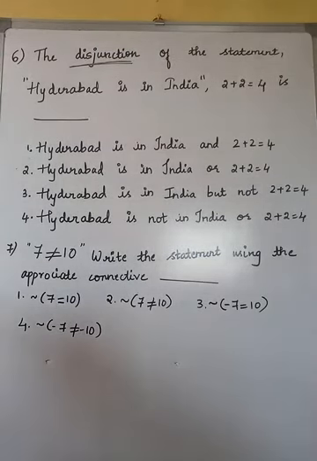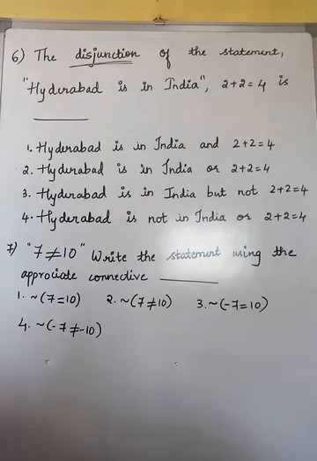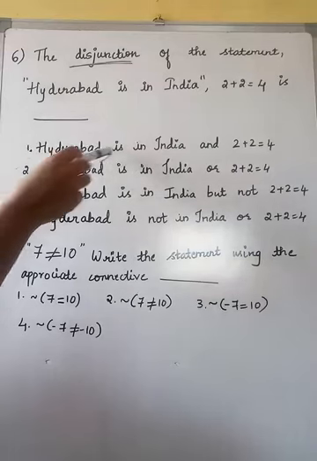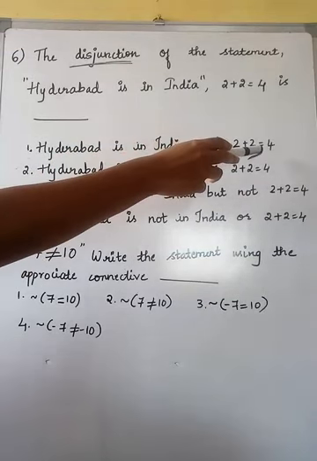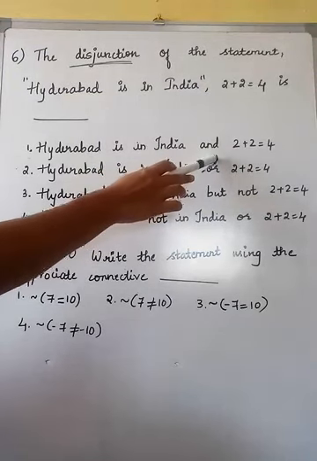So here we need to check which two components we have, the first component and the second component, and with which word they are connected. Disjunction, as I already said, is connected with the word "or". Now we'll go on with the options given to us. Hyderabad is in India and 2 plus 2 is equal to 4. Here the connecting word between the components is "and".